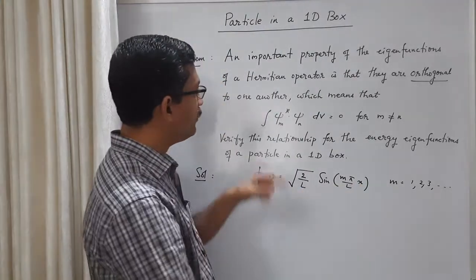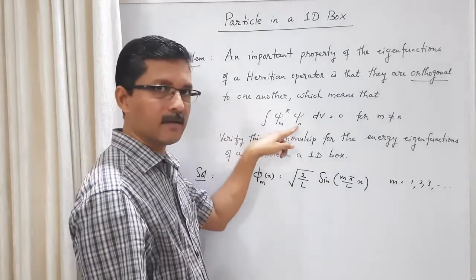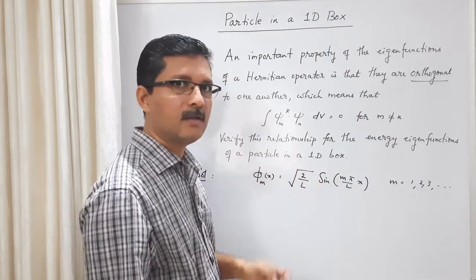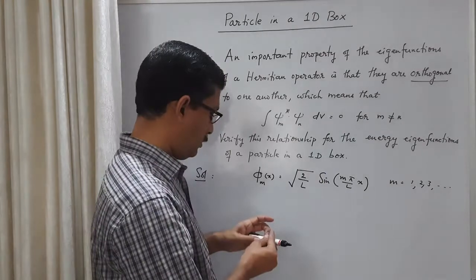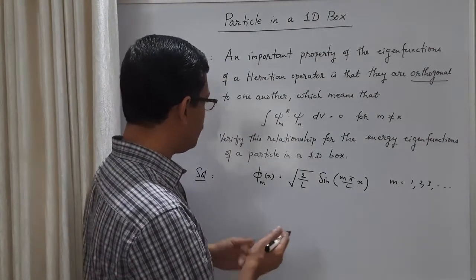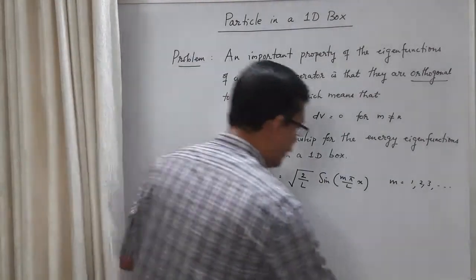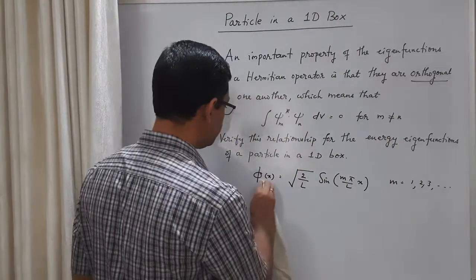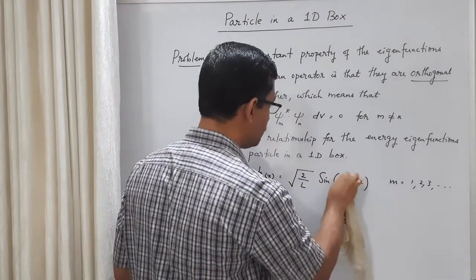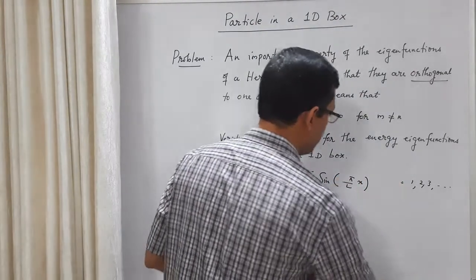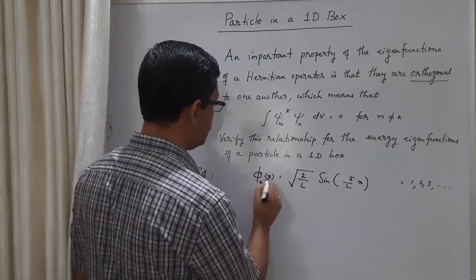So I will use phi m and phi n with two different quantum numbers. If we want the earlier expression, we can use n. So these are the energy eigenfunctions.